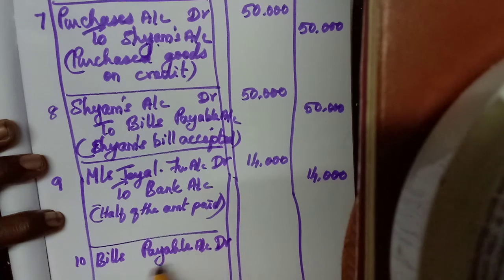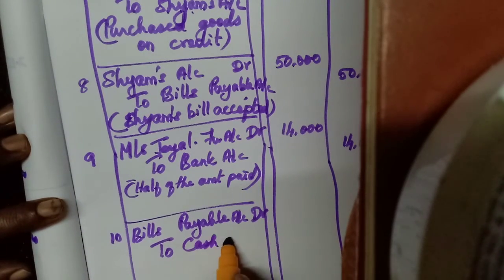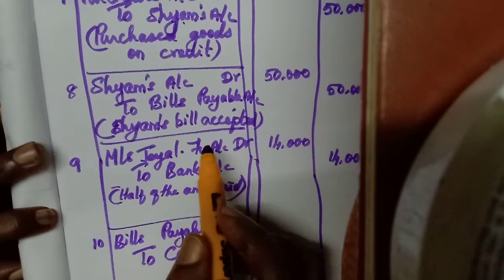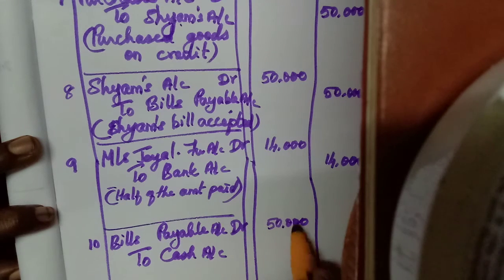So bills payable account debtor to cash. We have paid through cash. Okay, Shyam's bill how much? 50,000. Paid Shyam's bill.